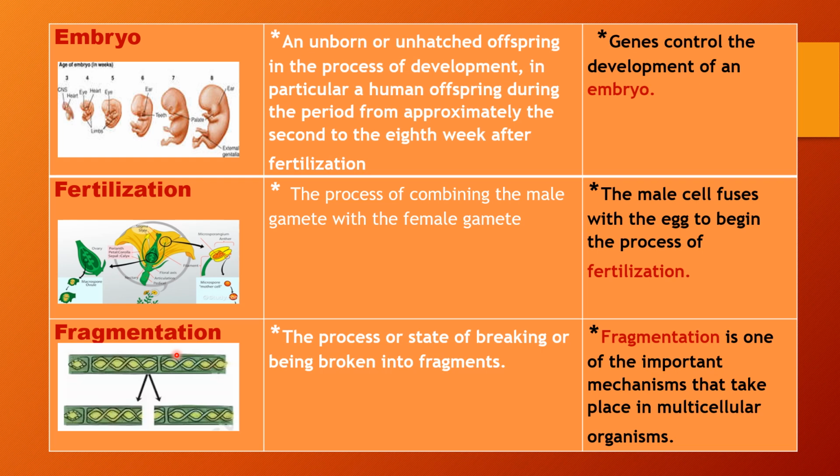The next word is fragmentation. It means the process or state of breaking or being broken into fragments. It could be used in a sentence like, fragmentation is one of the important mechanisms that take place in multicellular organisms.